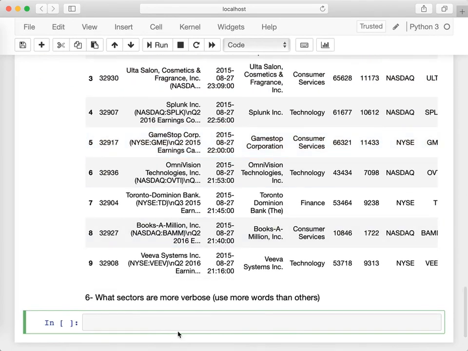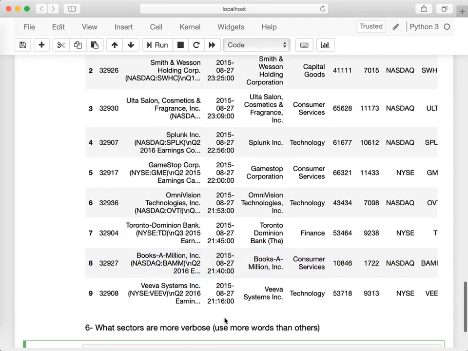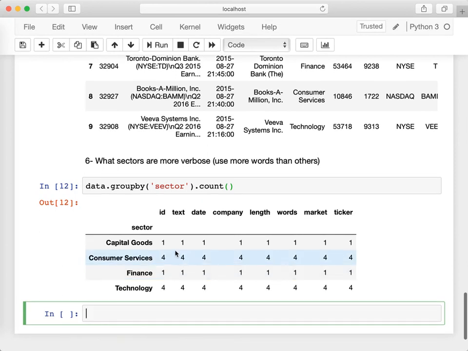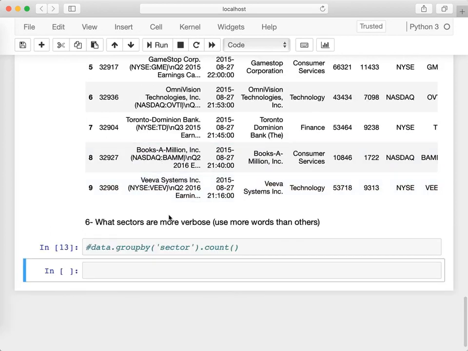But you can see we have multiple sectors, right? So an easy way to do that math is to do group by sector. That's the sector, and then count. And you can see that we've got 1 in capital good, 4 in consumer services, 1 in finance, and 4 in technology.